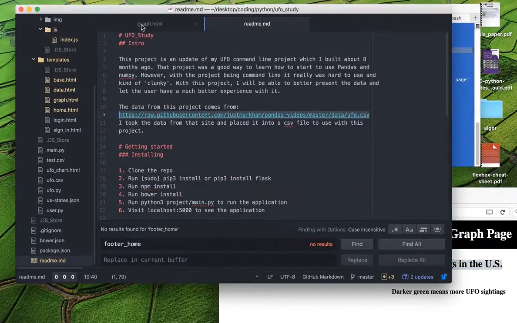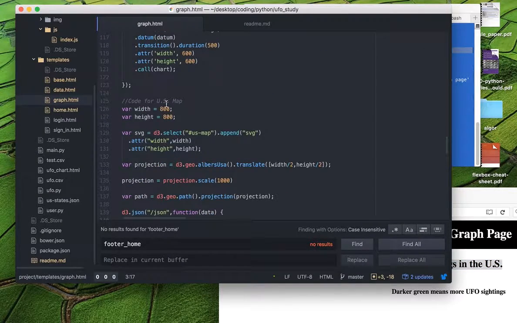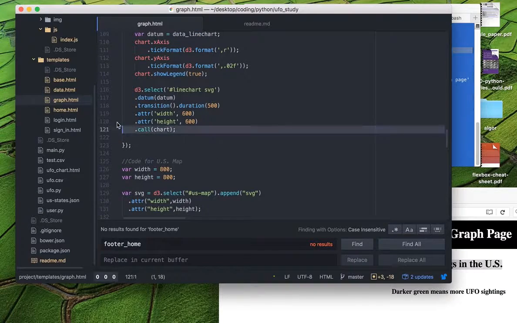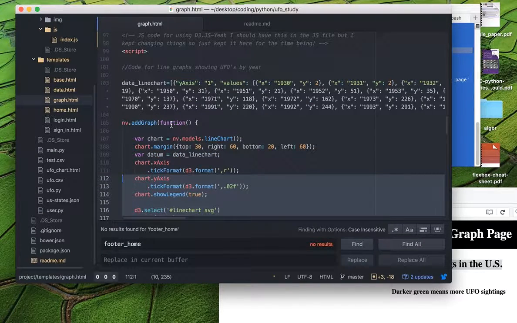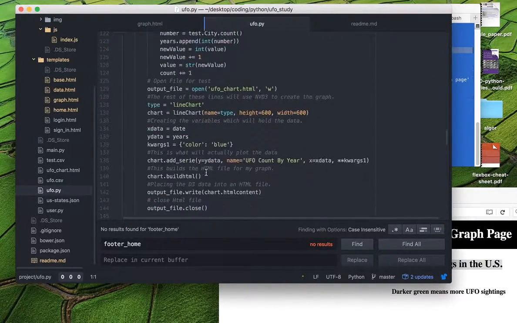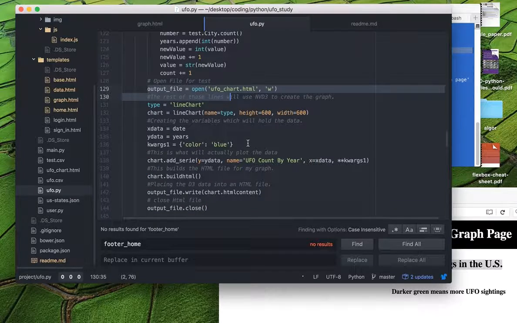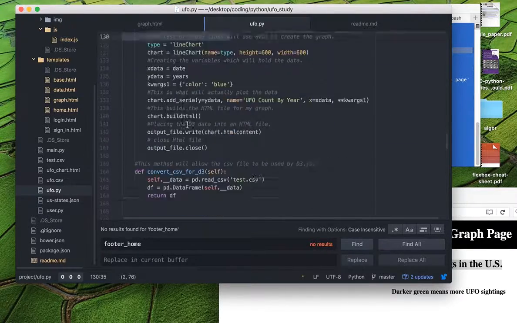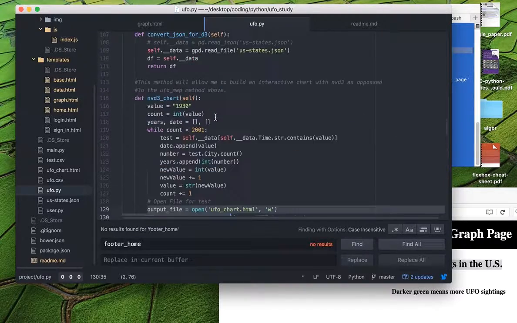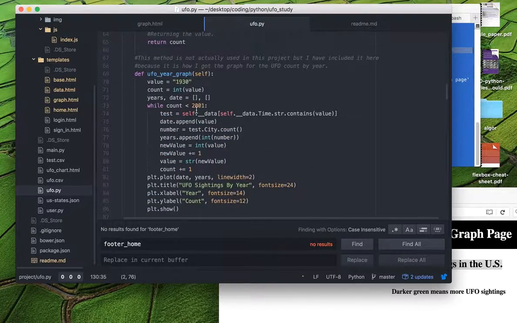And I want to just show over here the NVD3 that I was using. All of this came out essentially from right here, from my Python code. It was basically from this file right here. So all this essentially made that beautiful graph. It's something I'm definitely going to be looking further into using, and I'm really glad I found it. So that's everything for this project, and I really hope that you enjoyed watching it.